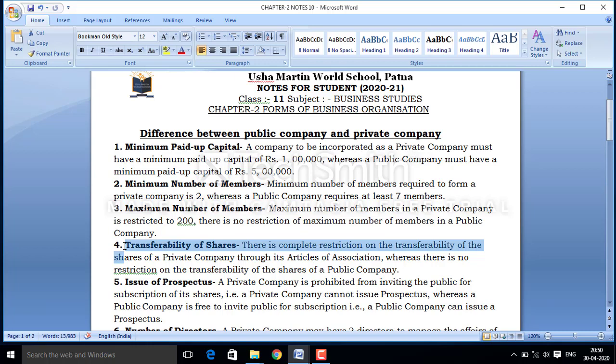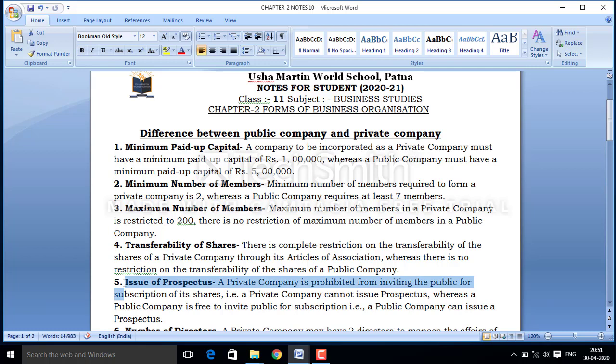It means a member of a private company cannot transfer their shares to another person, but in the case of a public company, they are free to transfer their shares to anyone. It means transferability of shares is free in a public company, but not free in a private company. Next is issue of prospectus.